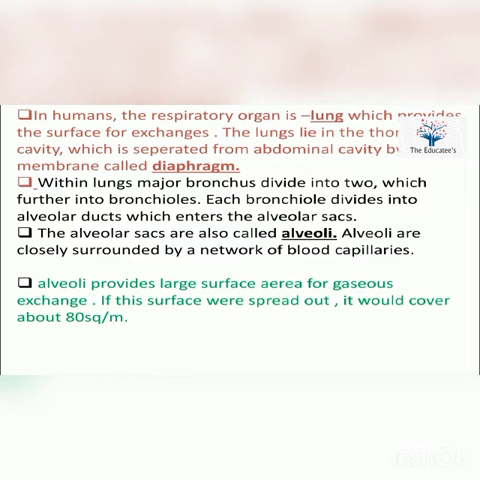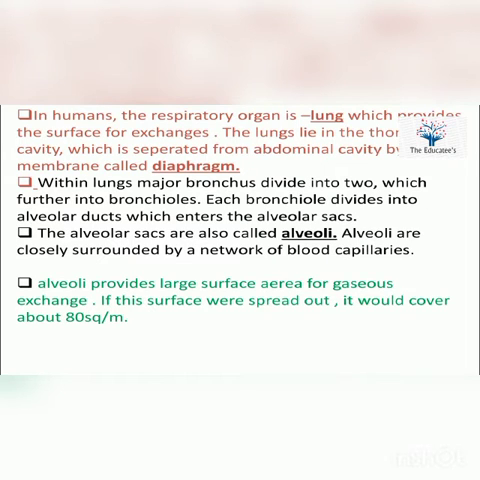the help of lungs. Next, in humans, the respiratory organ, that is the lungs, provides the surface for the exchange. The lungs line the thoracic cavity, which is separated from the abdominal cavity by a membrane called the diaphragm. Within the lungs, the major bronchus divides into two, which divide further into bronchioles. Each bronchiole divides into further alveolar ducts, which enter the alveolar sacs. The alveolar sacs are called the alveoli.